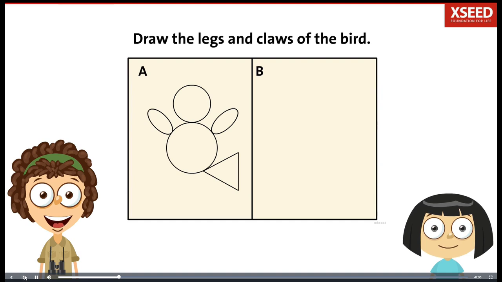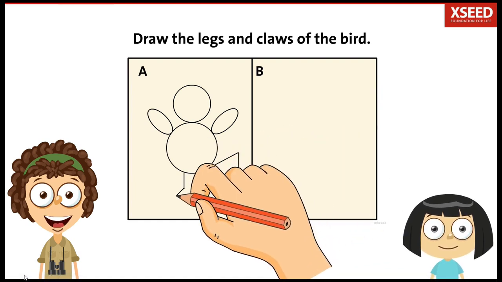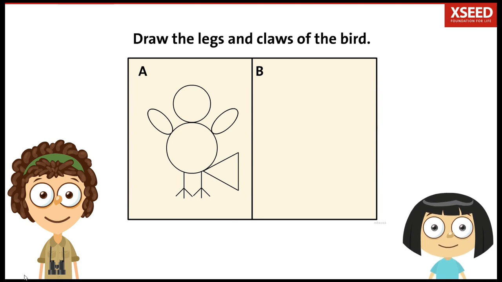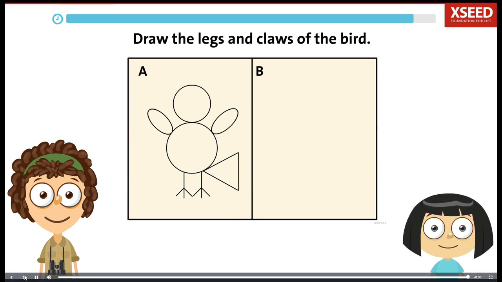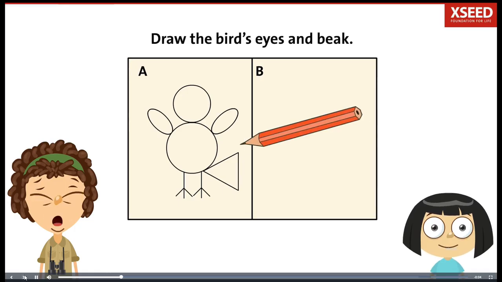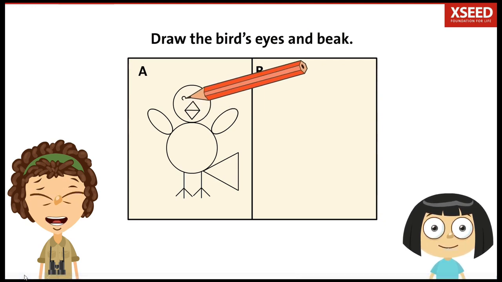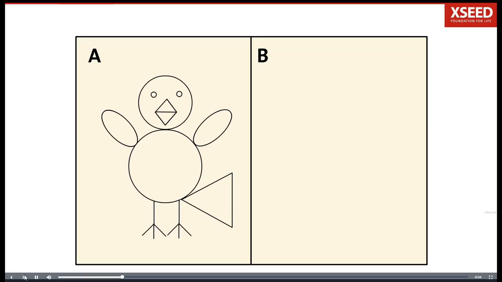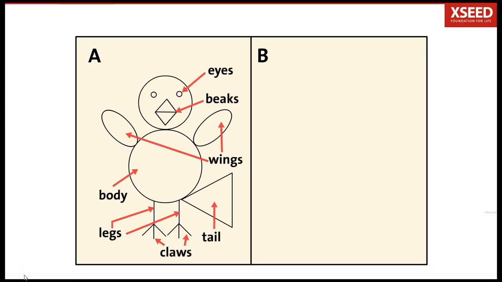Draw lines from the body of the bird to make its legs and claws like this. Draw a beak and two eyes to complete your bird. Label the different parts of the bird like this.